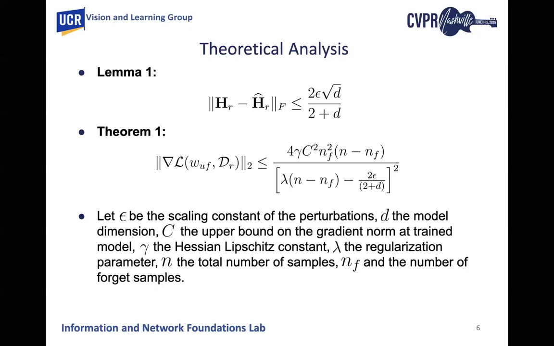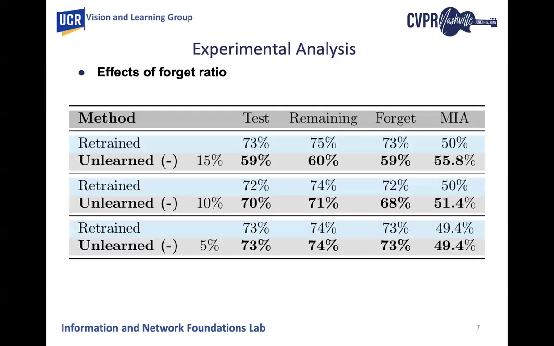Also, the bound tightens with more retained data, which is n minus nf. Here, n is the number of samples in the whole data set, and nf is the number of samples of the forgotten data. So again, it tightens with more retained data and larger Hessian dimensions d, which suggests our approach performs well in realistic scenarios.